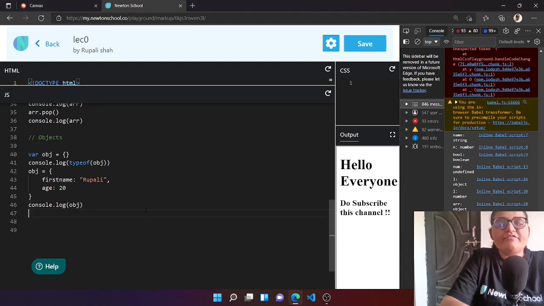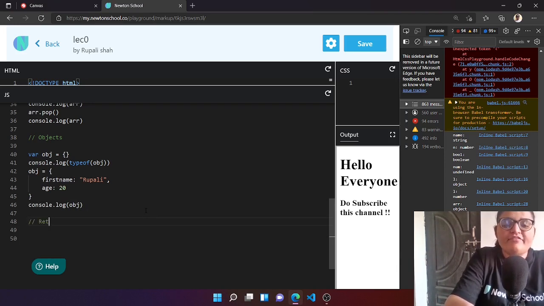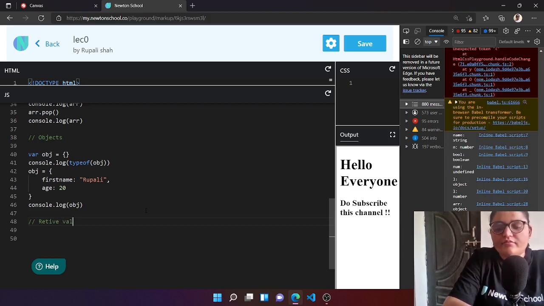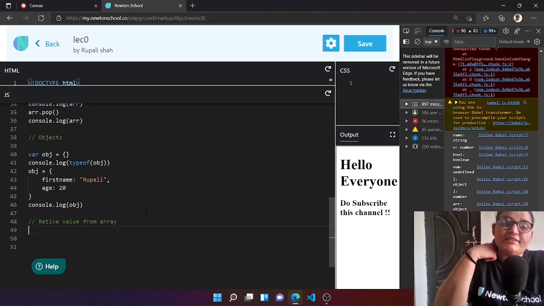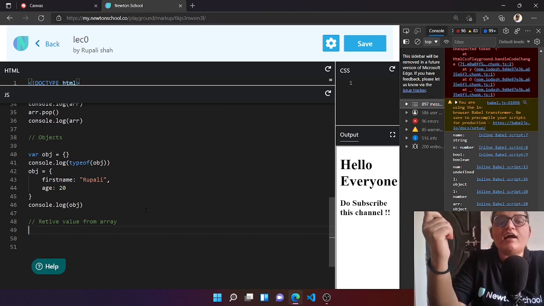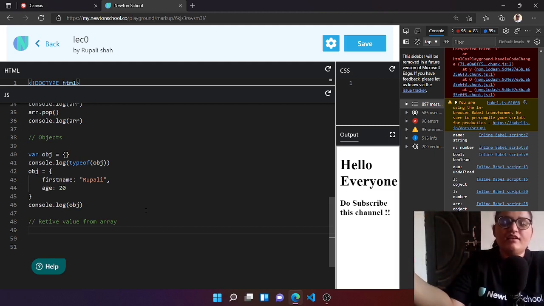Now, this was all about declaration and initialization of an object and array. Now let's see how to retrieve value from them. Retrieve value from array first. So array has indexes, means you can retrieve a value from the indexes, and array starts from zero index like any other programming language.